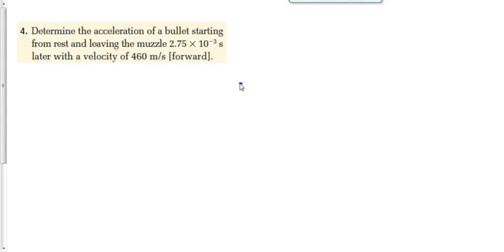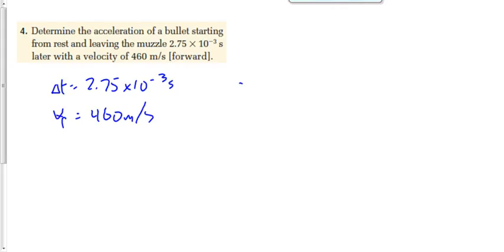What do we got here? A time interval of 2.75 times 10 to the negative 3 seconds. Something is 460 meters per second. That's a velocity, right? But is that VI? Is that VF? Is that just V? It's VF, like the final velocity. Is there anything else that we have if we read between the lines here? Good. What's the initial velocity? Good.